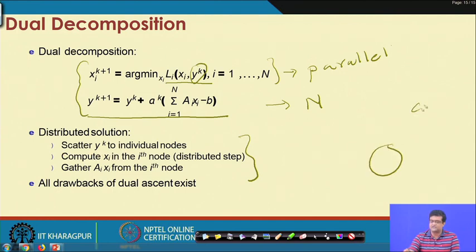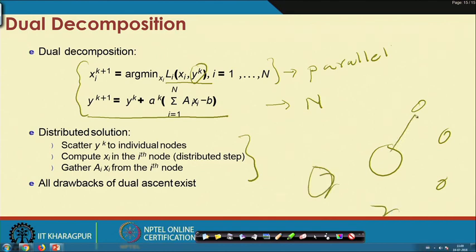If this is your central node and these are your compute nodes, then you send y^k to all of these nodes, then you optimize and obtain x_i^(k+1) in each of these nodes, which is again sent back to the central node, and then you compute this a_i x_i and you sum and update and obtain y^(k+1) in the central node, and you keep going back and forth.